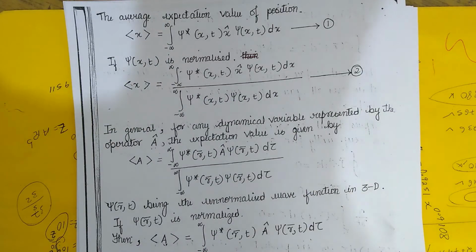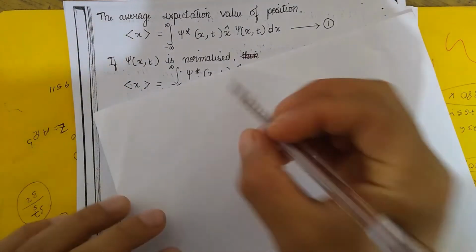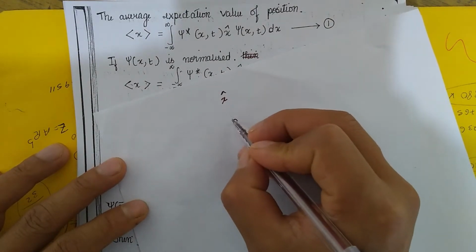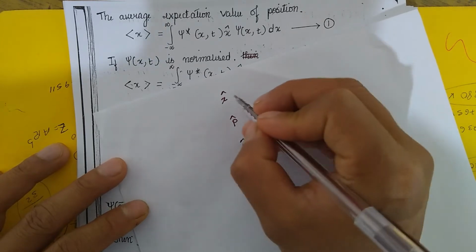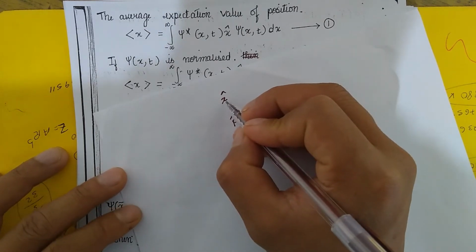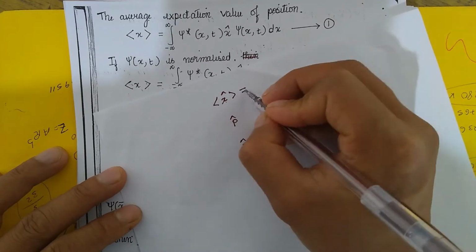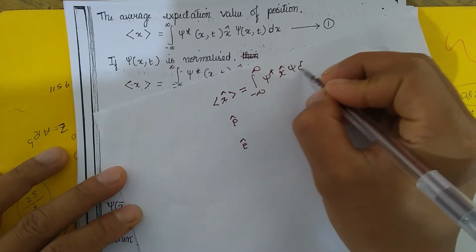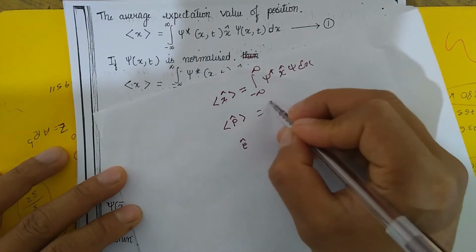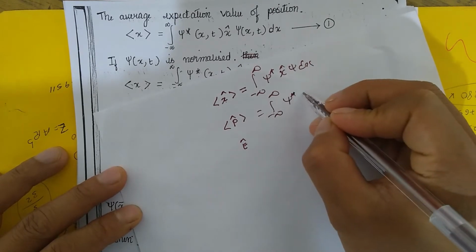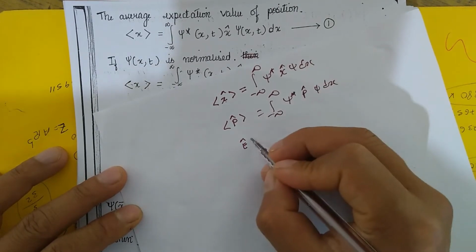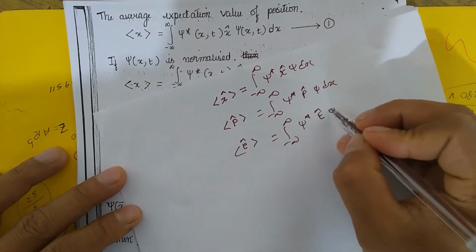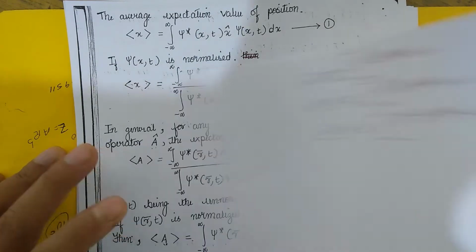Now, if X is your position operator and P is your momentum operator and E is your energy operator, then the expectation value of your position is denoted by this symbol, and the formula is given by the integral of psi star, X operator, psi dx. Similarly, for momentum, minus infinity to infinity, psi star P psi dx, and for energy, so let us see the formula in detail.